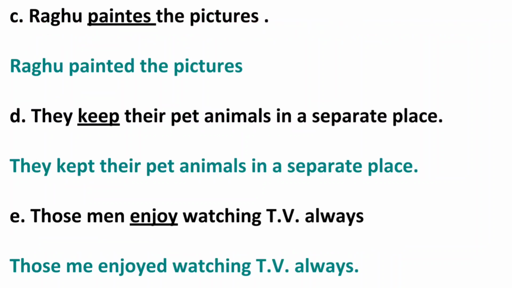C. Raghu paints the pictures. Answer: Raghu painted the pictures. D. They keep their pet animals in a separate place. Answer: they kept their pet animals in a separate place. E. Those men enjoy watching TV always. Answer: those men enjoyed watching TV always.